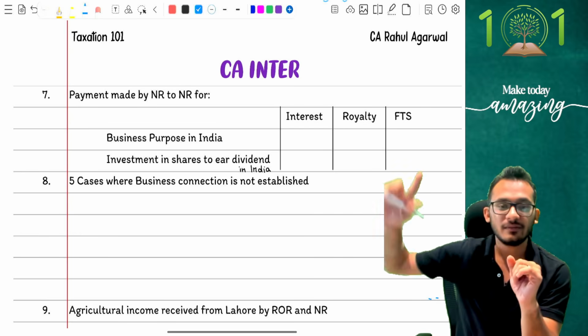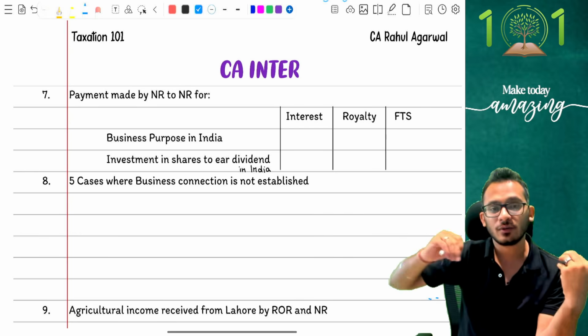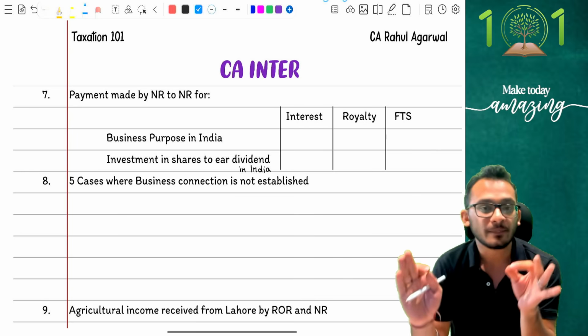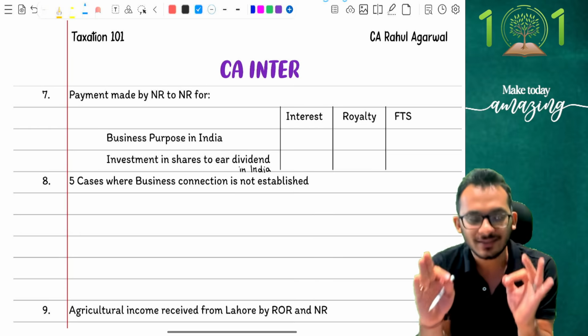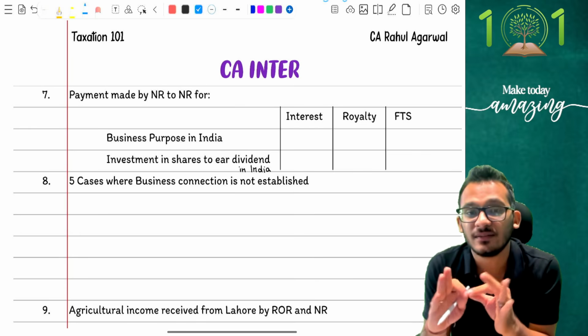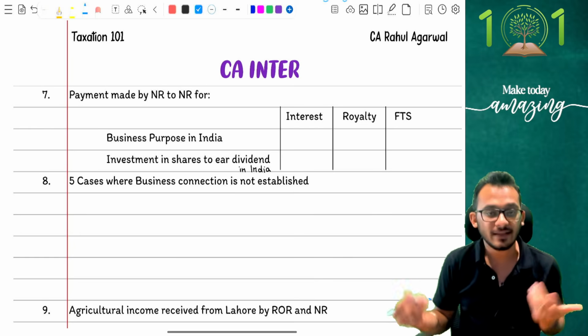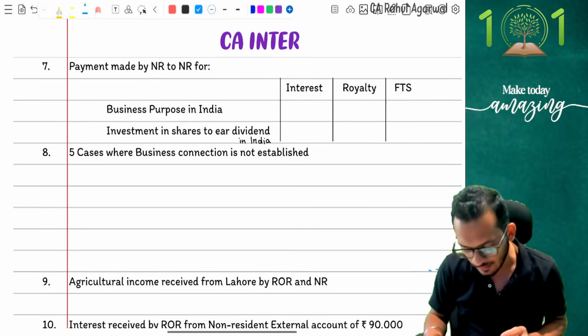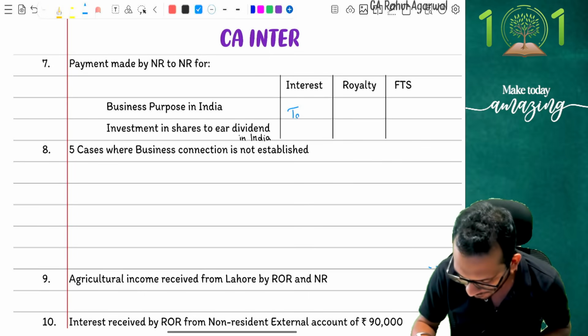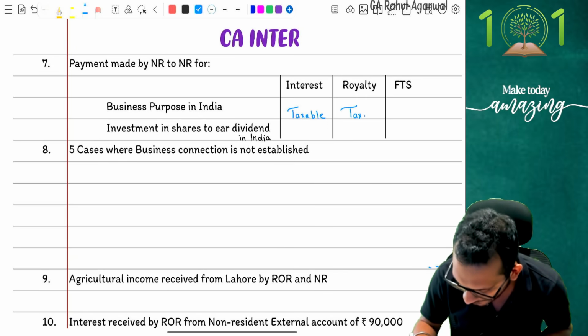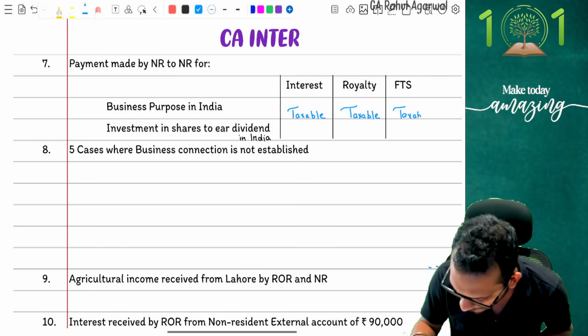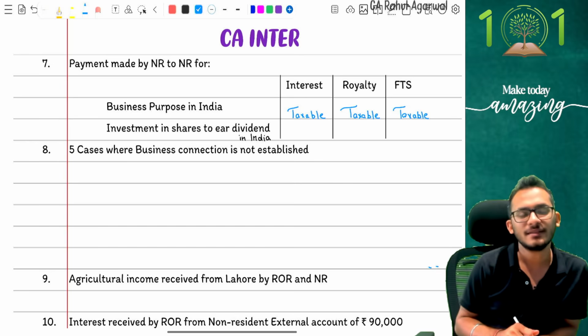Yes, so in a conversation of NR to NR, I am not bothered who is the payer, I am not bothered who is the receiver. I am only bothered about one thing. The question is, am I going to utilize the services in India? Notice the first line says the business purpose is in India. When the utilization is happening in India, all incomes are taxable in India. You cannot avoid this transaction, which means whether it is royalty, interest or FTS, the answer becomes taxable.